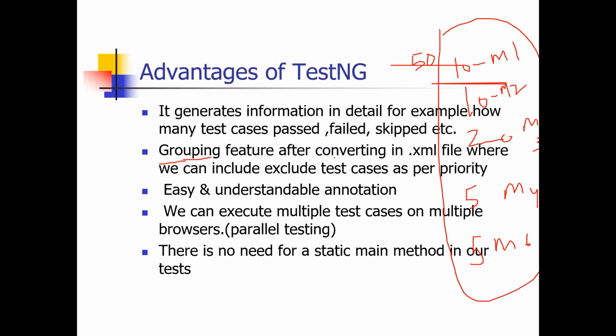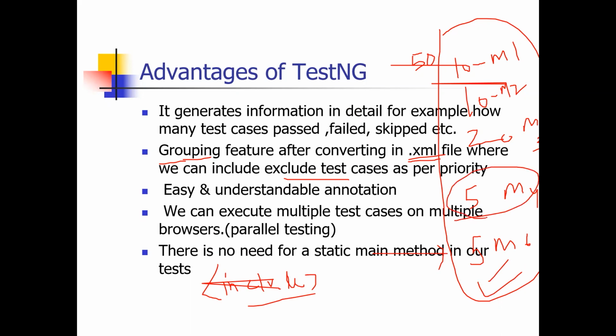Now for getting information, we have to convert this file into an .xml file. How to convert, I'll explain with the programs when we do it in Eclipse. But for getting the reports, we have to convert the files into an .xml file. In that file, we can include or exclude some test cases. There will be tags, include and exclude. So I just want to execute these 5 test cases first according to priority. So I'll include this. I don't want to execute these test cases. It has a low priority, so I will exclude it. I will include it. I will exclude it.